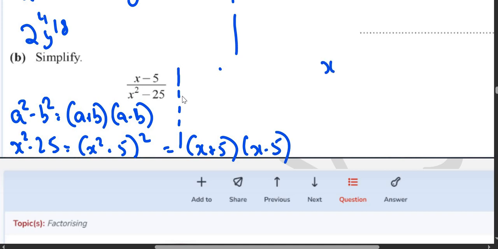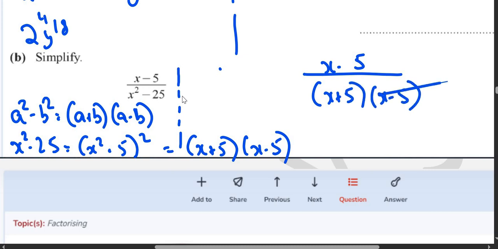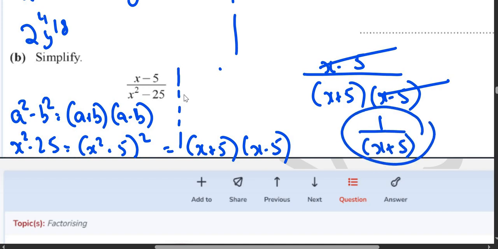So this will become x minus 5 upon x plus 5, x minus 5. The x minus 5 cancels, so this becomes 1 upon x plus 5. This is your answer.